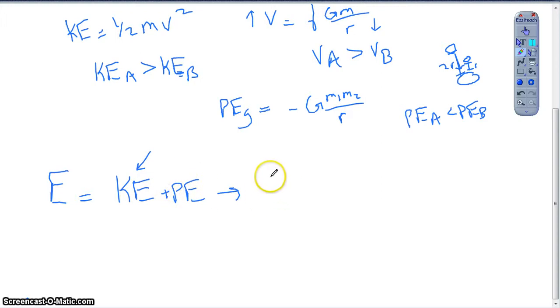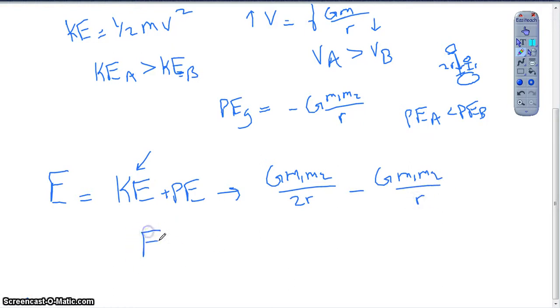So we end up with a positive G m1 m2 all over 2r, and then a negative from our potential energy, a negative G m1 m2 over r, which gives us a total mechanical energy of negative G m1 m2 all over 2r. Right? So this is the relationship we saw for mechanical energy.